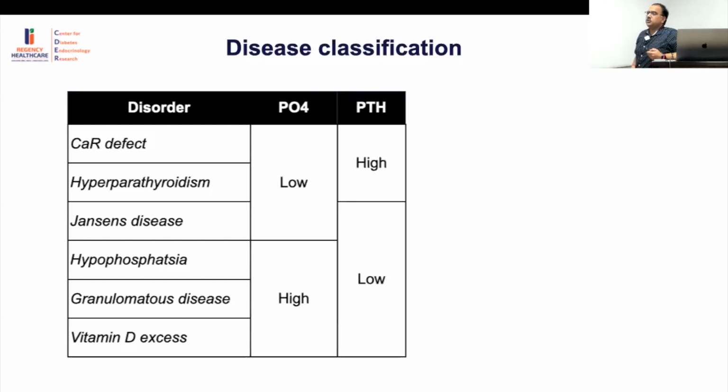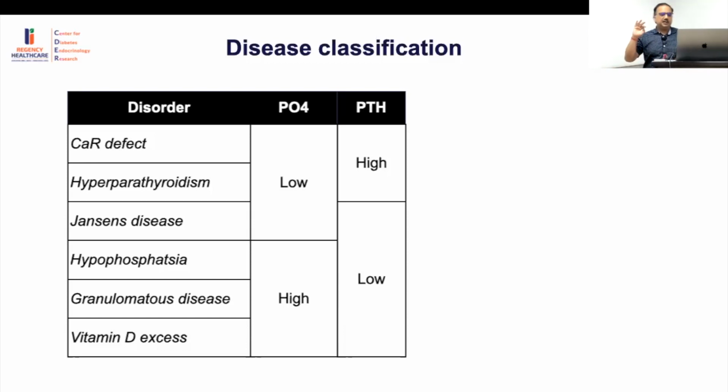The second, of course, is PTH. Everybody who has hyperparathyroidism should have a high PTH, while others will have a low PTH. What is important to understand is what we mean by a high PTH in hypercalcemia. Any PTH more than a level of 20 at the time of hypercalcemia is hyperparathyroidism. Theoretically the PTH should be low, it should be 0 in the setting of hypercalcemia. But if your PTH is more than 20, you should start thinking that this is hyperparathyroidism. This is an important concept to understand.